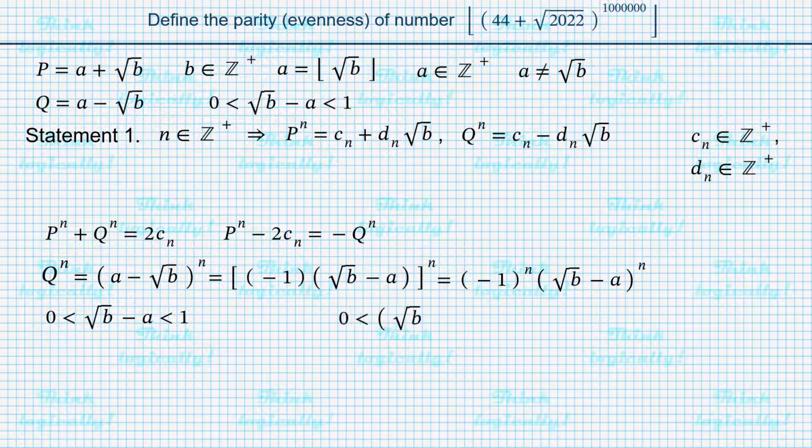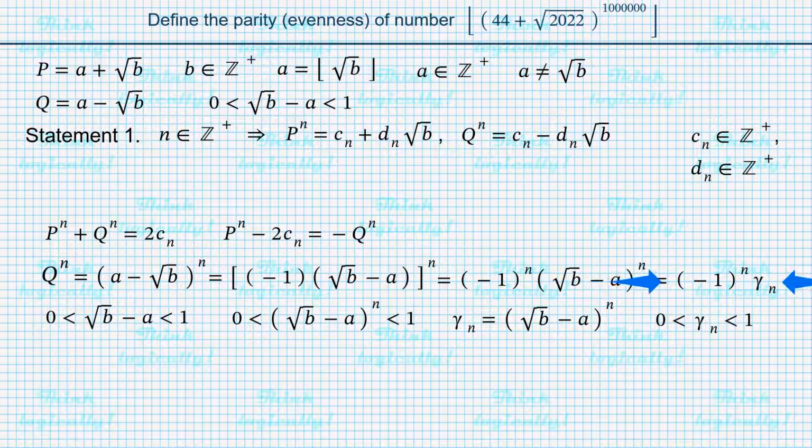So we can write that the square root of b minus a to the power of n is more than 0 and less than 1. Let gamma sub n denote square root of b minus a to the power of n. So gamma sub n is more than 0 and less than 1. I decided to use a Greek letter to emphasize that gamma sub n is a fractional number. Now we can write that q to the power of n is negative 1 to the power of n times gamma sub n. And let's substitute the expression for q to the power of n into the formula for p to the power of n minus 2 times c sub n.